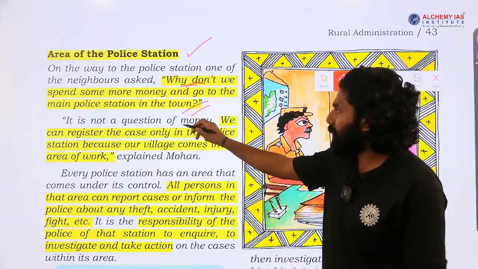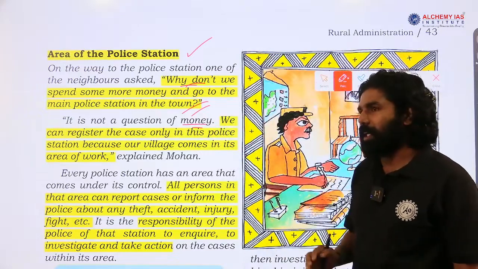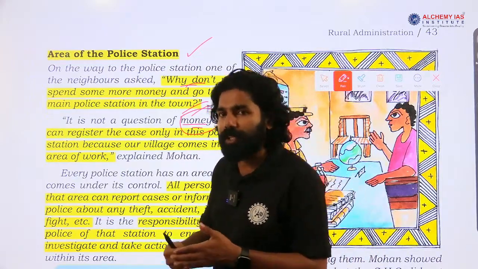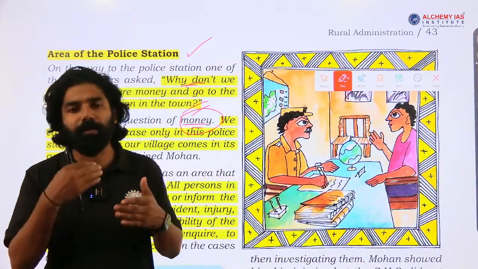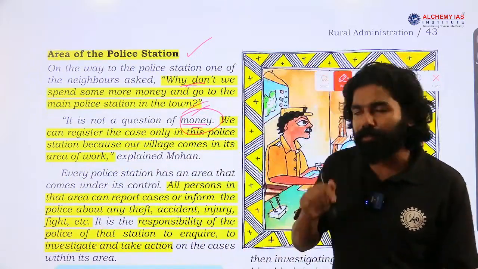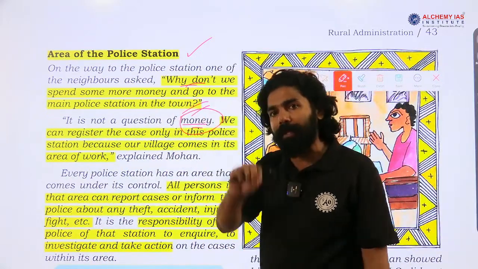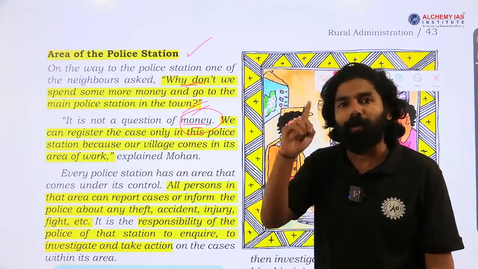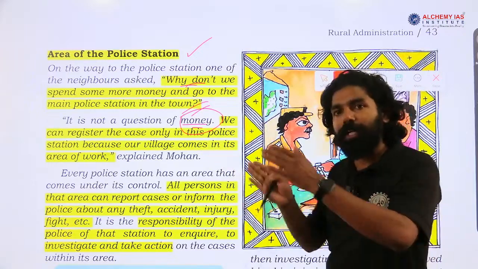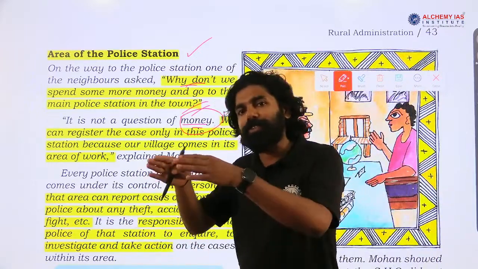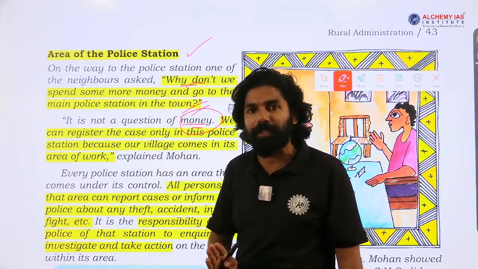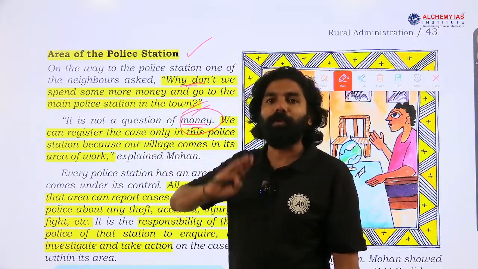Then the response to that question was, it is not about the money that we have, it is about the fact that each police station in our rural area, in our town area, has its own jurisdiction. If a case happens in a particular place, the case can be filed only at a police station that has jurisdiction over that region. Only the police station that has jurisdiction over the case can register it.